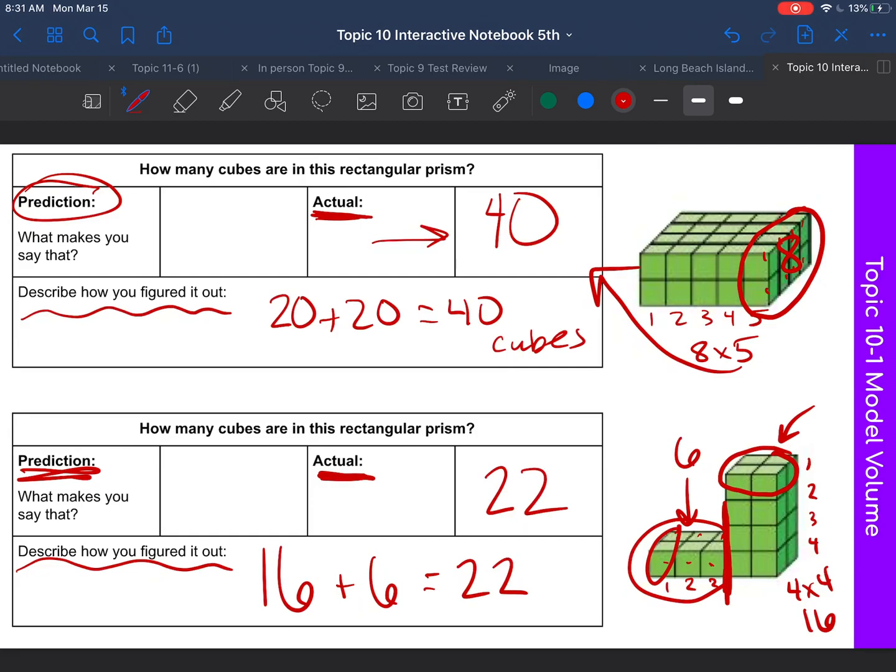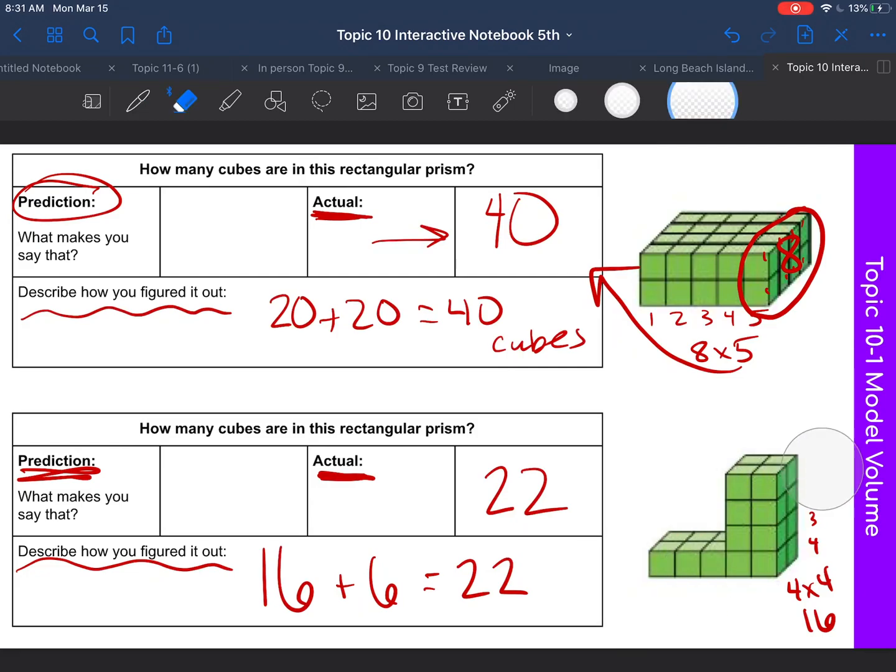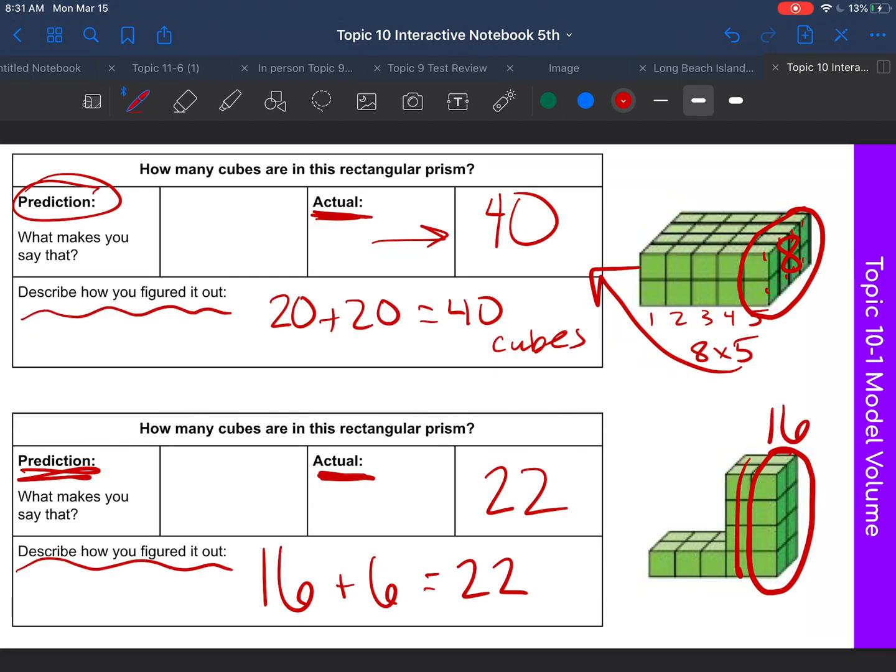Now, you could have done this completely different. You could have just counted all the cubes that you can see. Okay, you could have broken it in a layer like this and done 8 plus another 8 here and gotten 16 that way. Okay, and then this one just has 6. But keep in mind, this is a cube. It's like these cubes are smushed together.